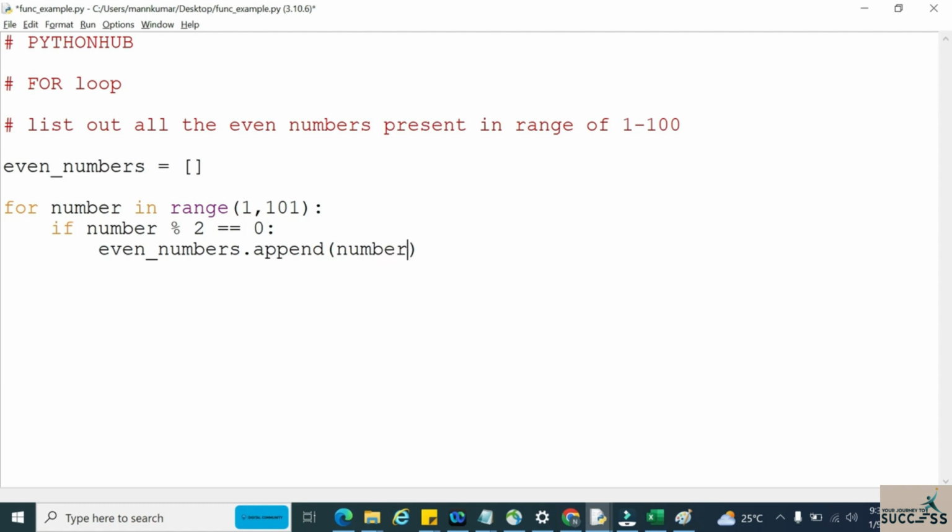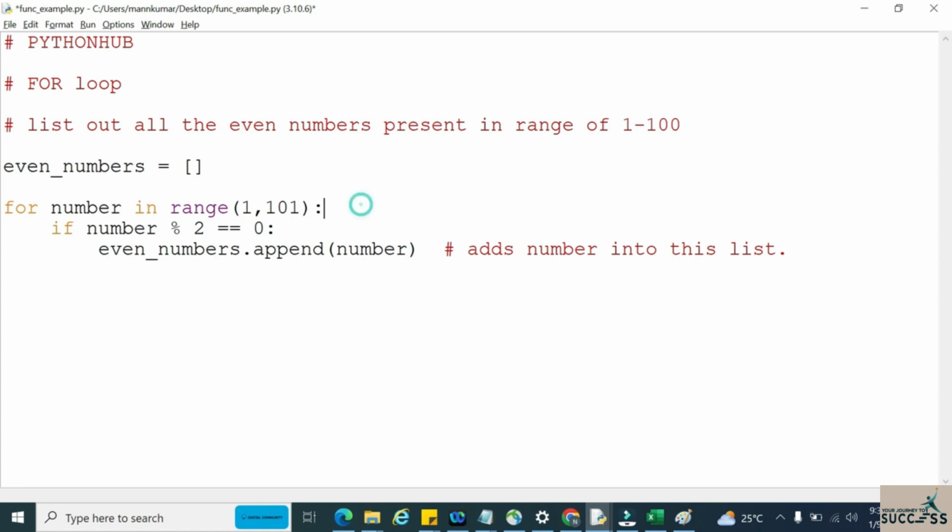Basically what this append function will do is add the number into this list. It will add numbers into this list.